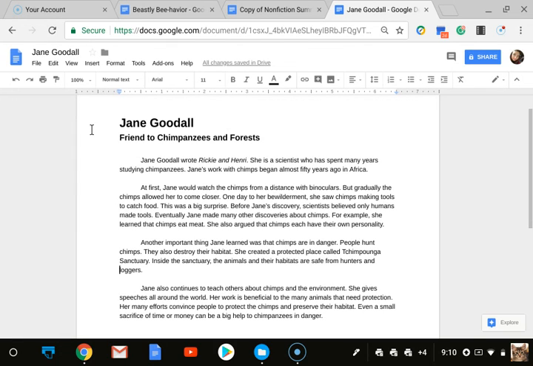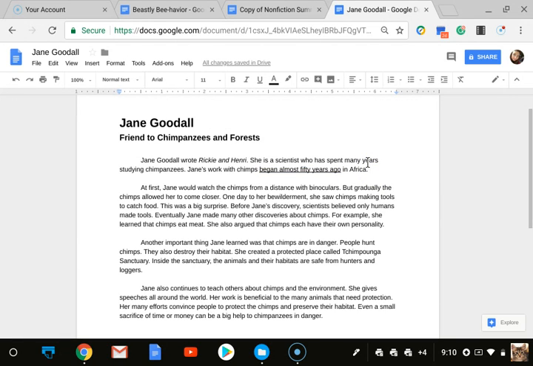So let's see. Jane Goodall wrote Ricky and Henry. She is a scientist who has spent many years studying chimpanzees. Jane's work with chimps began almost 50 years ago in Africa. Okay, now I'm seeing something that might clue me into sequence or chronological order, because it's saying that her work began almost 50 years ago. I'm going to underline that, because that seems like it might be a clue for a text structure.